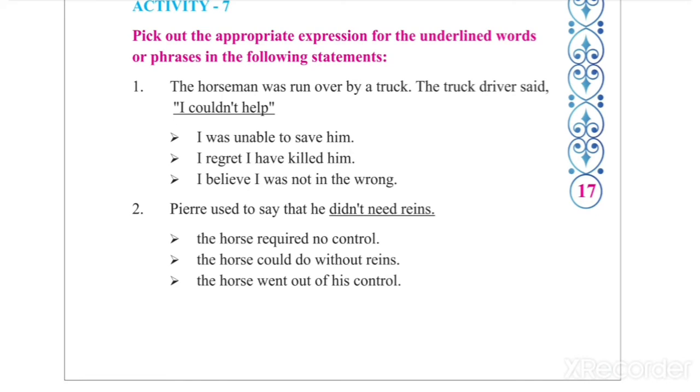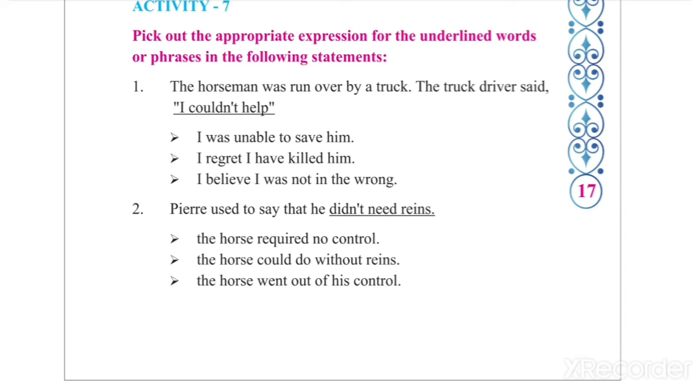Here, pick out the appropriate expression for the underlined words or phrases in the following statements. Some of the words are underlined and you have to identify the appropriate expression, which are given in MCQ form. The horseman was run over by a truck. The truck driver said, I couldn't help. If you have paid attention to the explanation which I have done in the previous lecture, you will be able to give the answer correctly. I couldn't help.